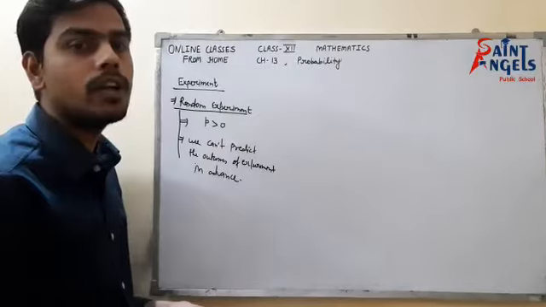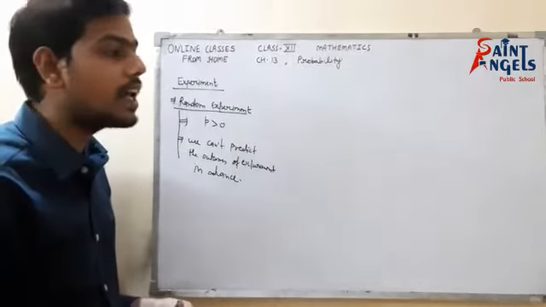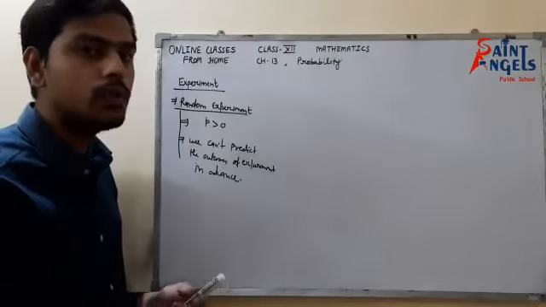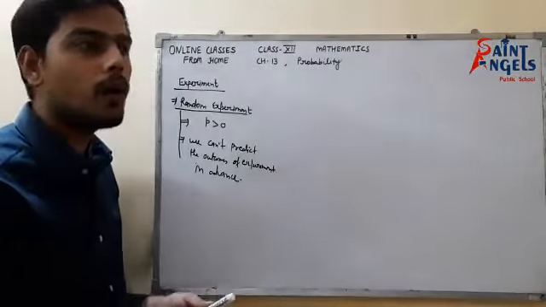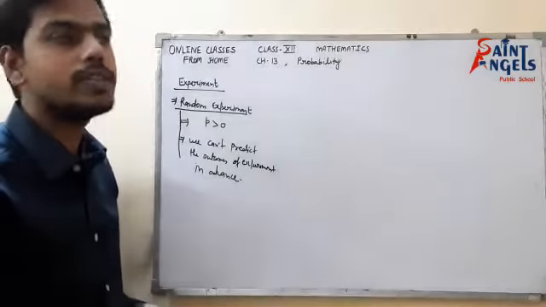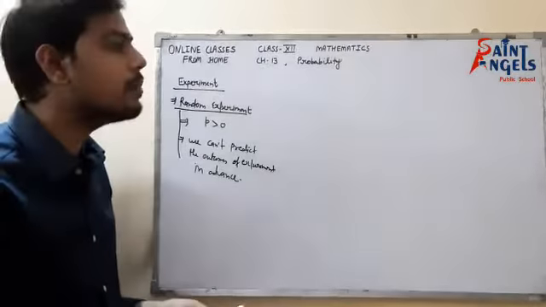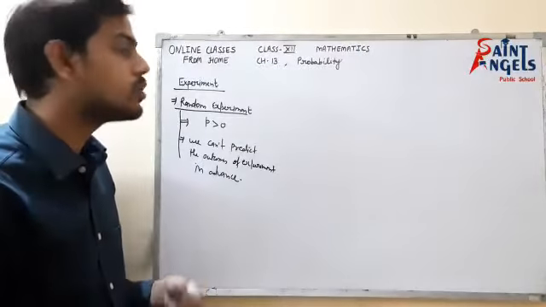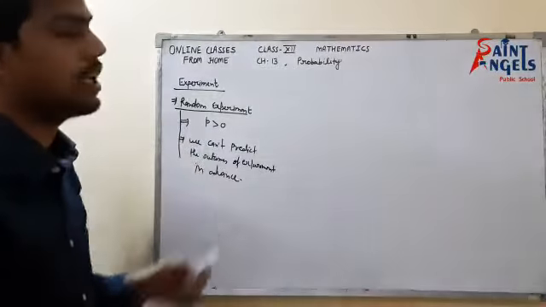Tossing a coin, rolling a die, if these are fair, then I cannot predict that 2 is going to come, or 4 is going to come, or head will come, or tail will come. That's a very unsure event, very unpredictable. So all these experiments are random experiments.